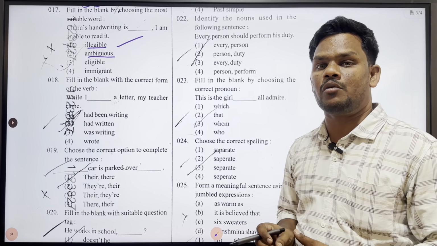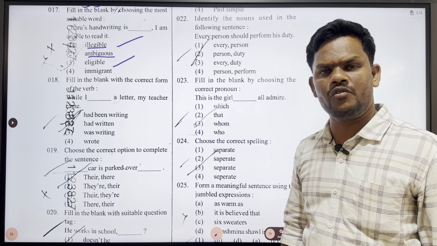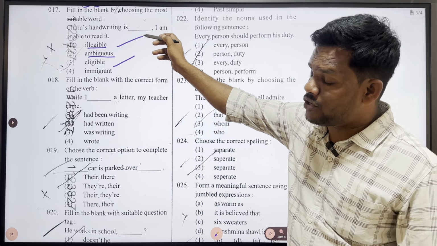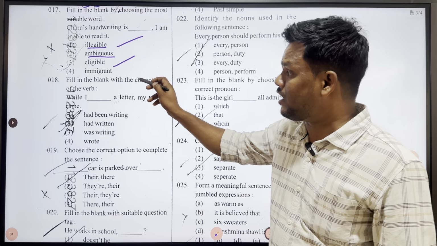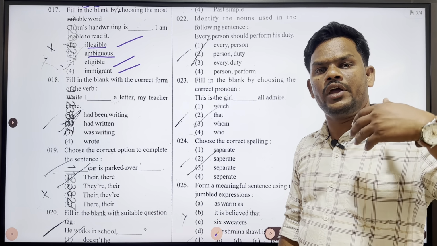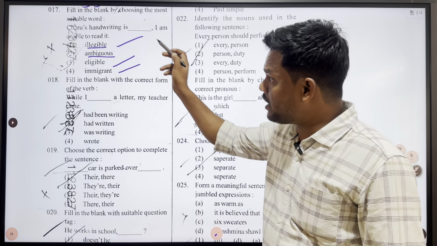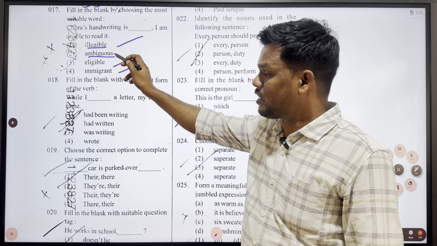Next, eligible. Eligible doesn't match here. The meaning of eligible is totally different, and the question which is asking us is totally different. And immigrant is nothing but a person who has settled in another place after going there. So immigrant doesn't match here. The only two options which are required here are illegible and ambiguous. Between these two, illegible is the right word which suits the bracket. So option 1. Charu's handwriting is illegible, I am unable to read it.